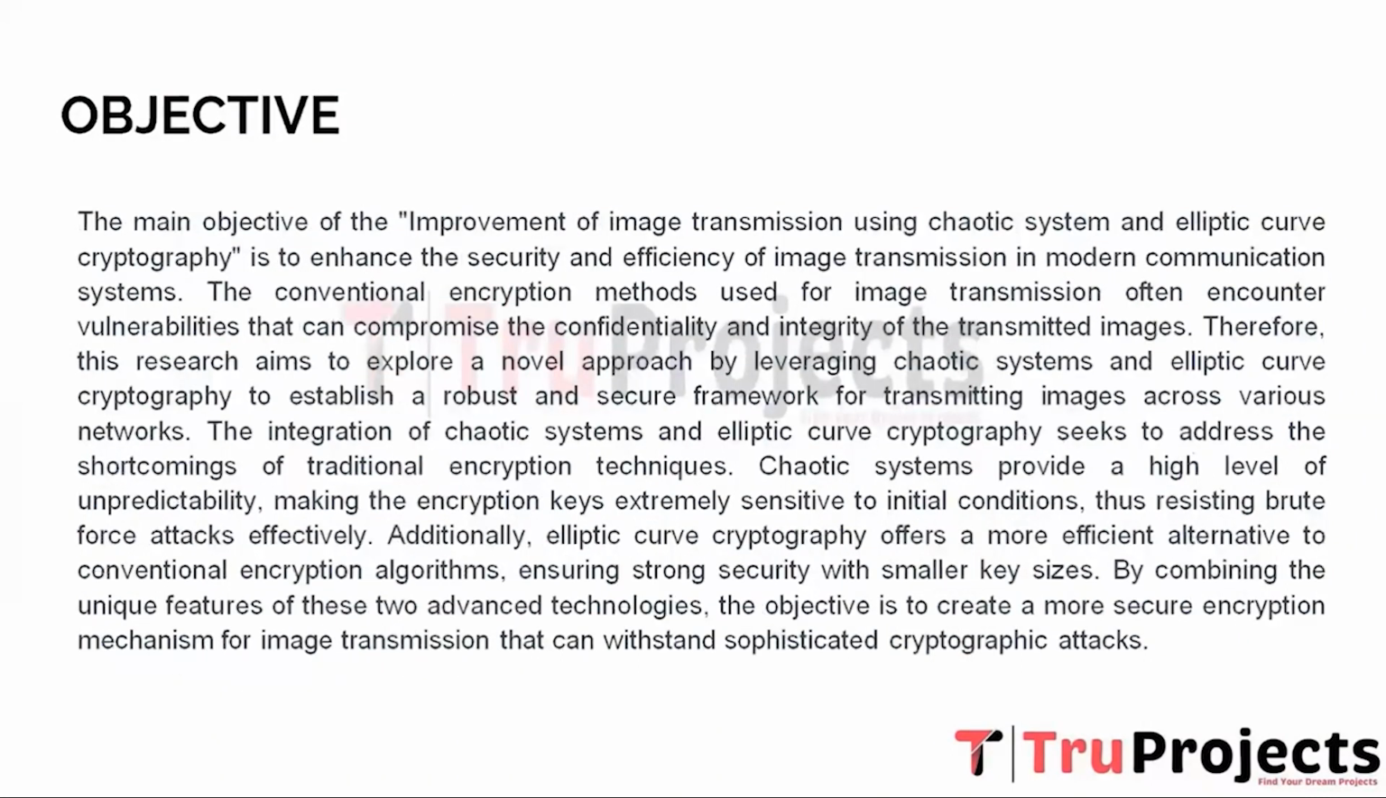So now coming to the objective part, the objective of this project is to establish an image transmission system that guarantees confidentiality, integrity and authenticity of transmitted images, ensuring that only authorized parties can access and interpret the data. The proposed improvement aims to increase the overall trust and reliability in image exchange, enabling seamless and secure communication across various platforms. By achieving these objectives, the integration of chaotic systems and elliptic curve cryptography can pave the way for safer and more efficient image transmission in a wide range of applications, including medical imaging, surveillance, and multimedia communication.